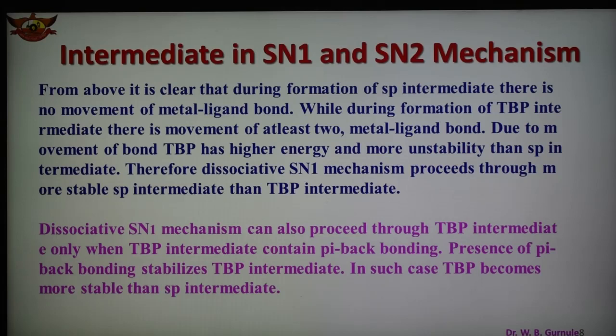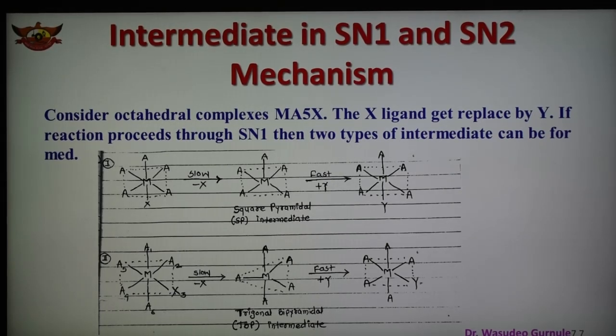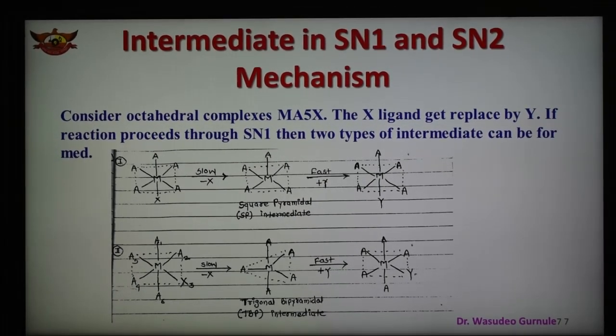From this discussion, from this mechanism of intermediate formation, it is clear that during the formation of the SP intermediate there is no movement of metal-ligand bonds, while during the formation of the TBP intermediate there is a movement of at least two metal-ligand bonds. This is one part. Due to this movement, the TBP has higher energy and is more unstable as compared to the SP intermediate.